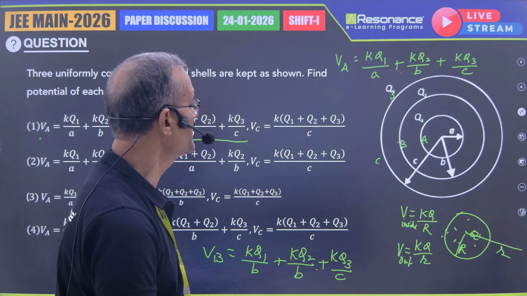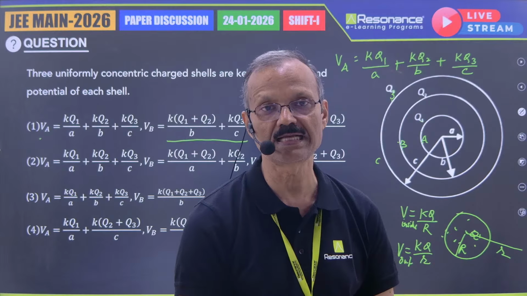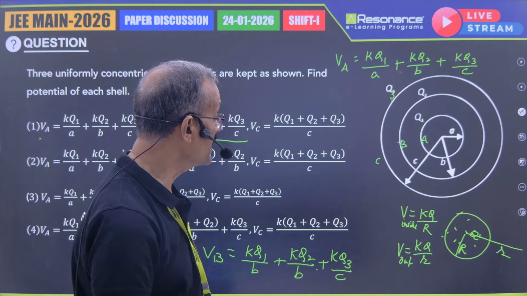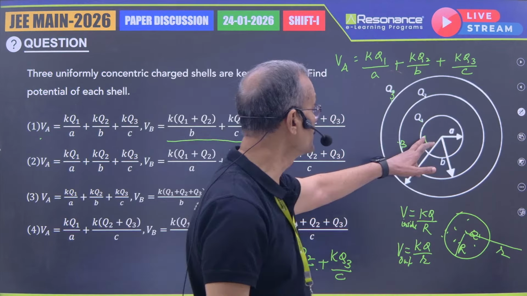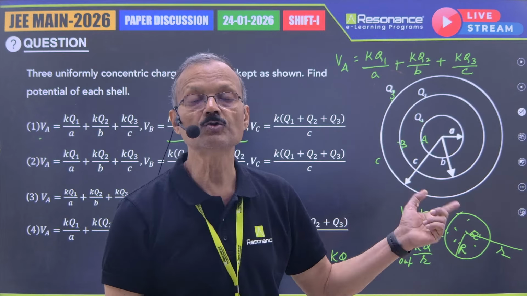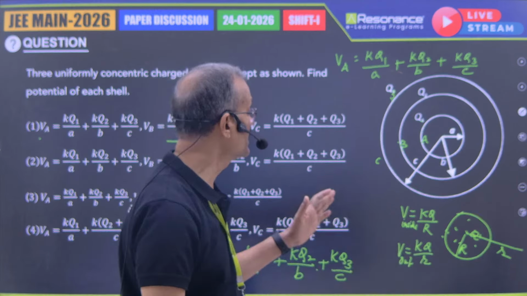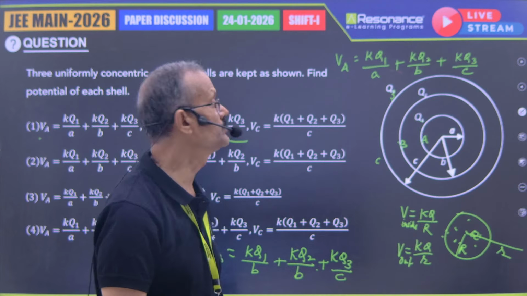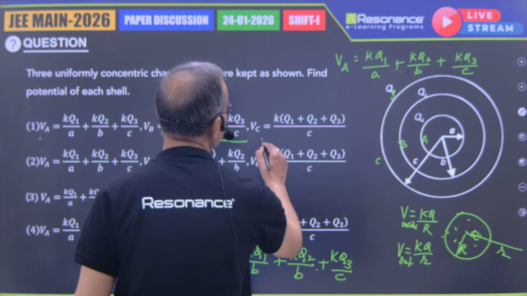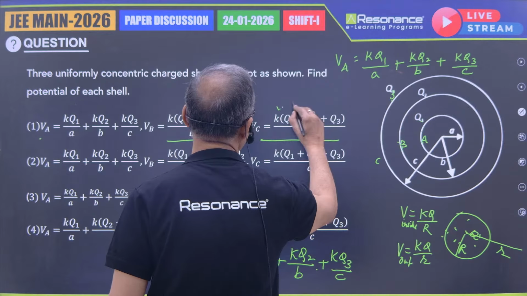Then it will become K (Q1 + Q2 + Q3) divided by C. Or separately, if you want to find out, due to the inner cell it will be K Q1 by C. Due to the intermediate cell, it will be K Q2 by C. And due to the third one, it will be K Q3 by C.